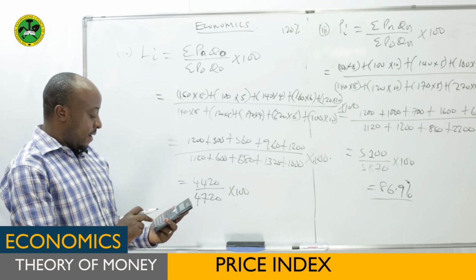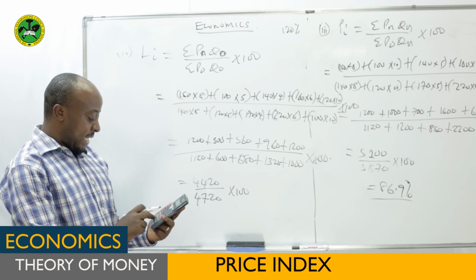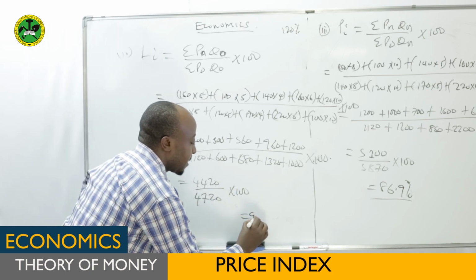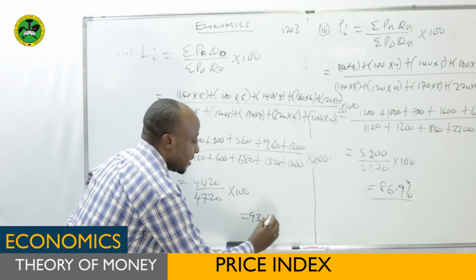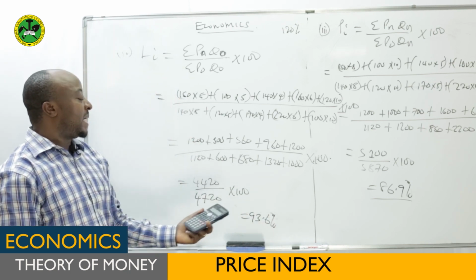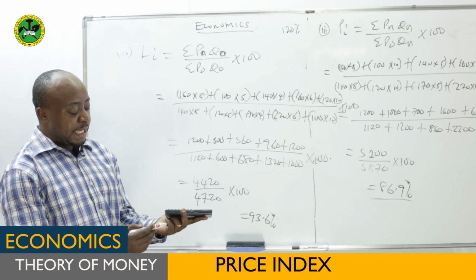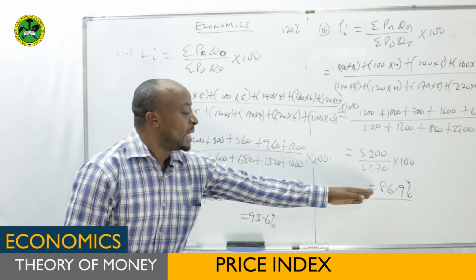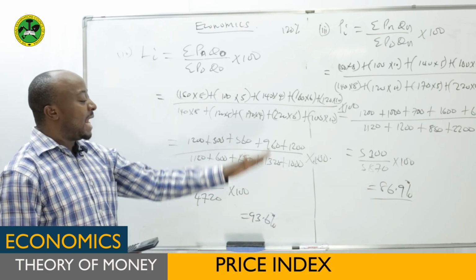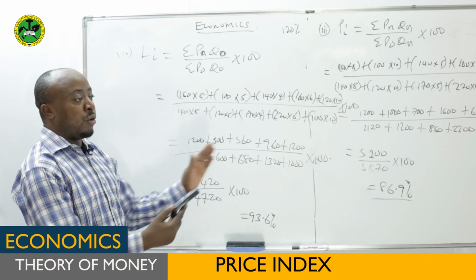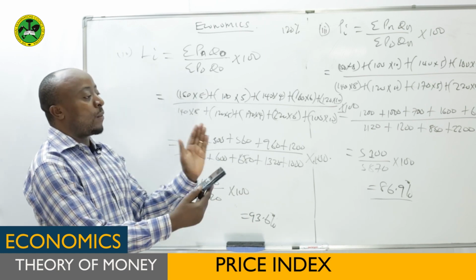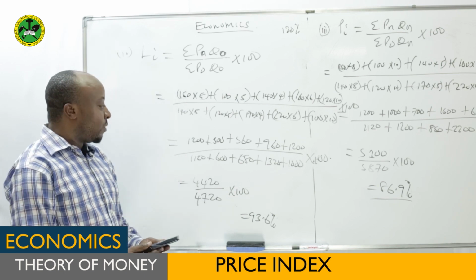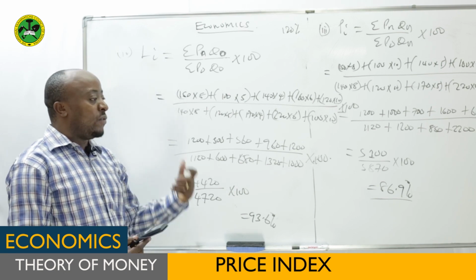So on dividing this one, you'll get the final answer: 4420 divided by 4720. This one you get, it is 93.60%. So remember we said the Laspeyres, it is overestimating. That's why you can find it is greater than Paasche, because this one is overestimating while this one is underestimating. So again, both are less than 100. So you can make interpretation on the two. And this is the way we can calculate these indices and how we can make interpretation. So this will be the last part of these explanations.